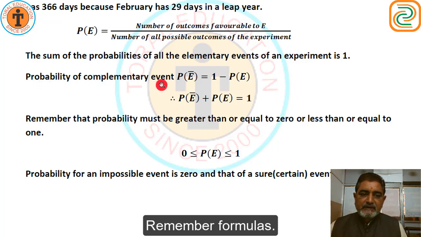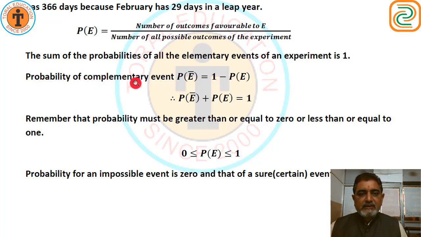Probability of complementary event, that means the event that is not happening: P of E bar equals 1 minus P of E. If minus P of E is taken to the left side, it will be plus. So probability of E bar plus probability of E equals 1. This is also your formula.